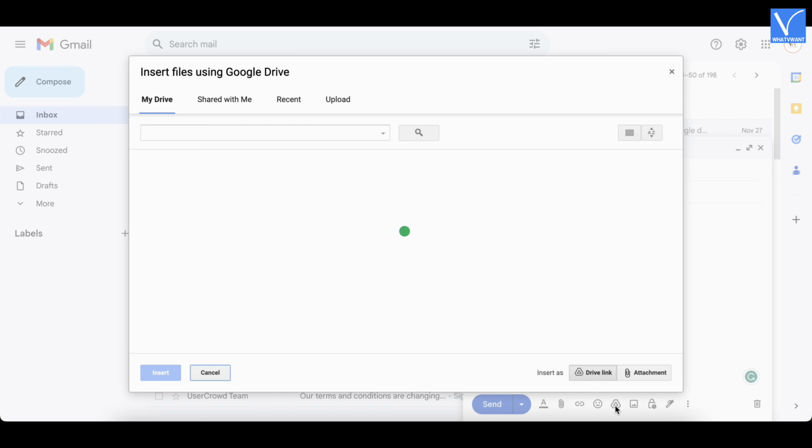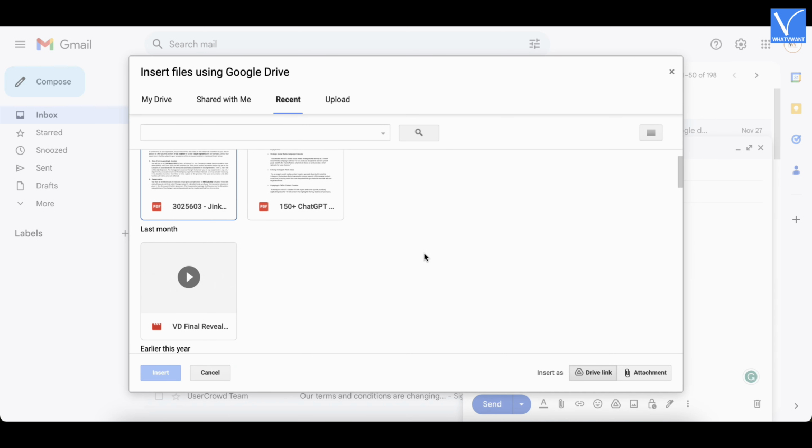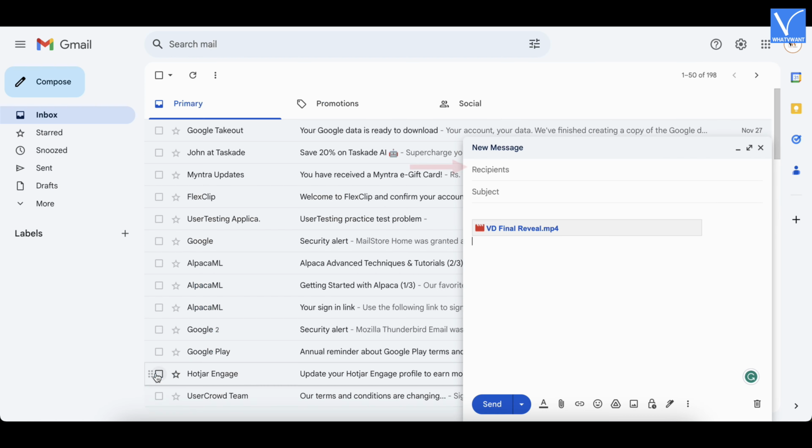Then a window will pop up and shows you the files available in Google Drive. Choose a video and click on it to select. Next, click on Insert to add it to the email. Provide the recipient email ID and subject. Later, click on Send to send the email.